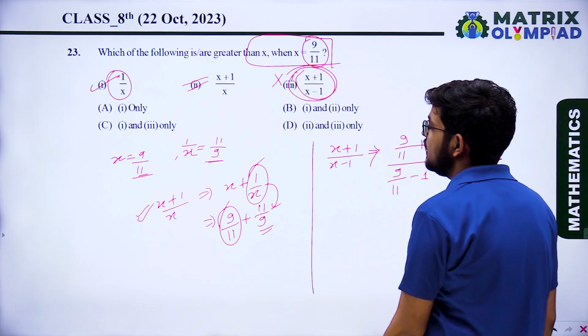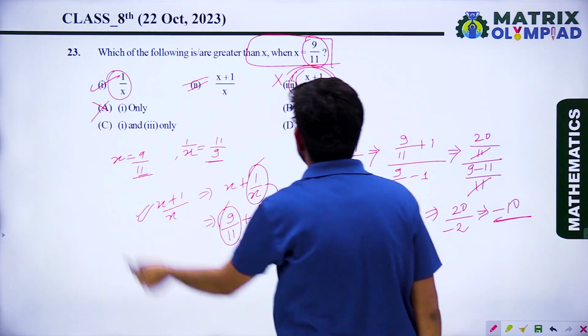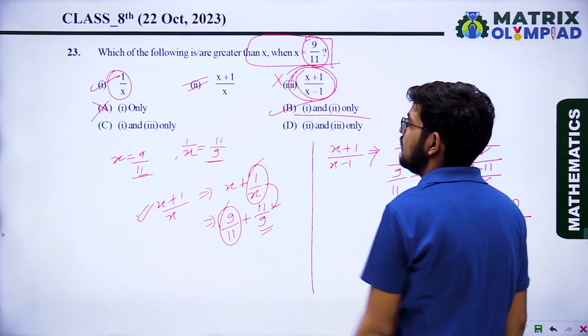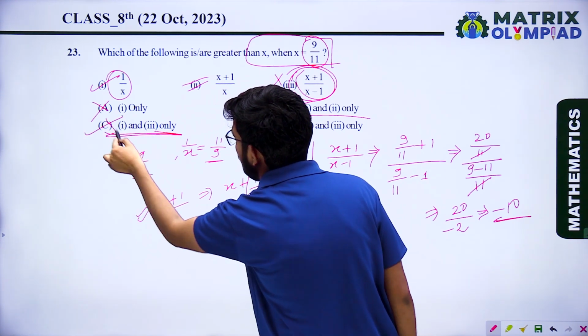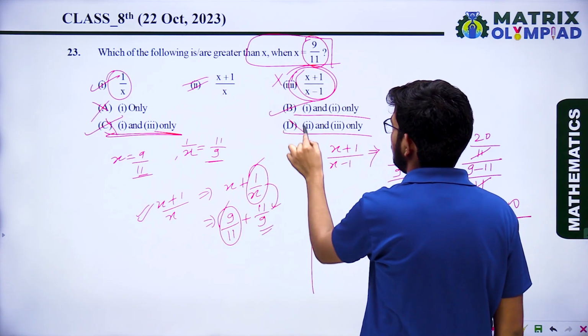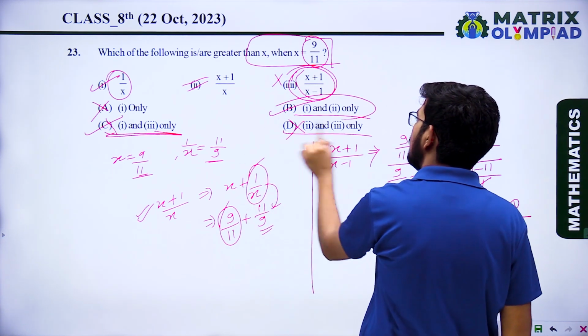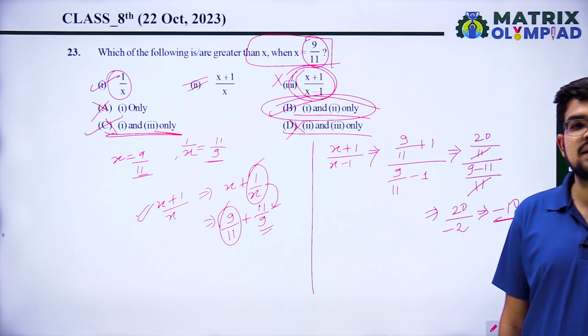So which option is correct? Only first, wrong. First and second, correct. C, first and third, wrong. D, second and third, wrong. So which option is correct? Option B, first and second only.